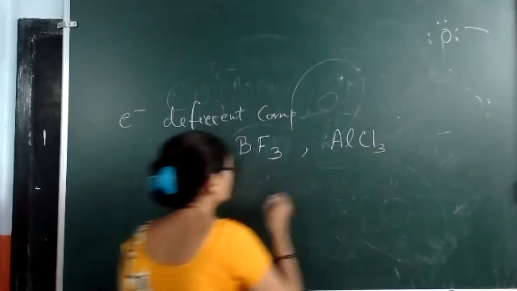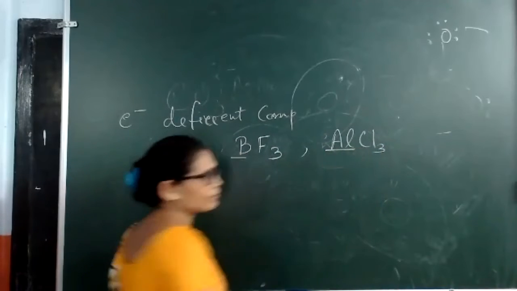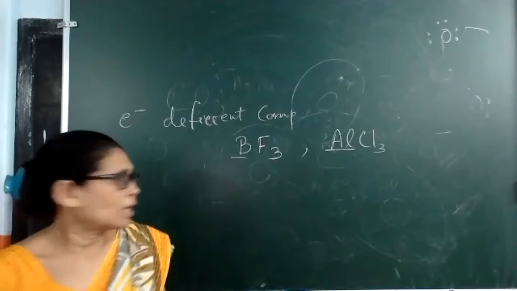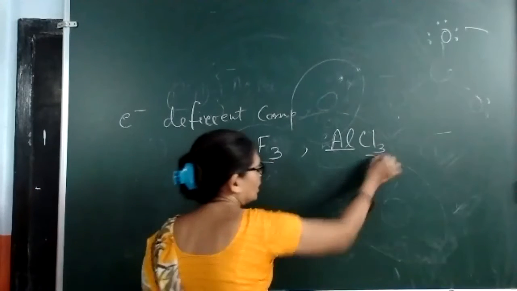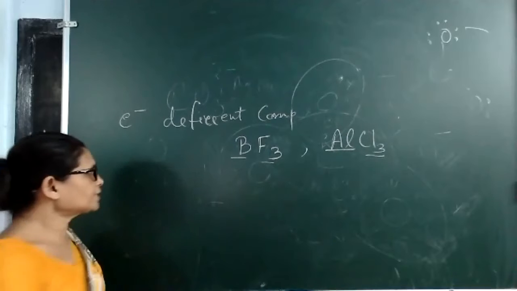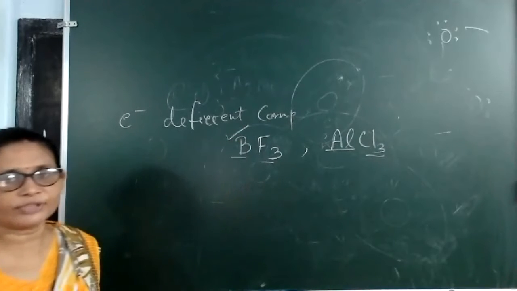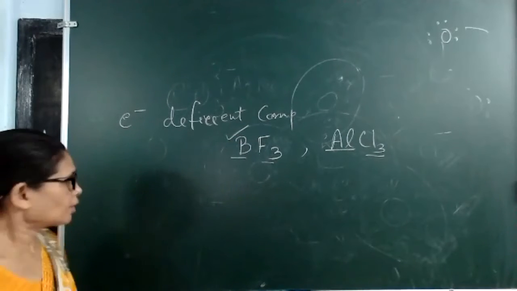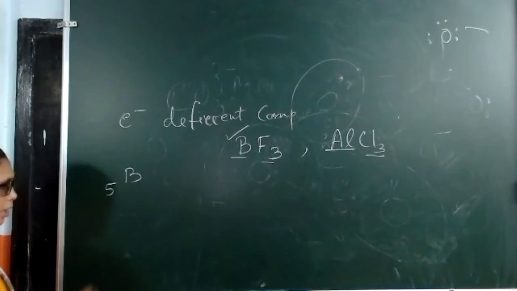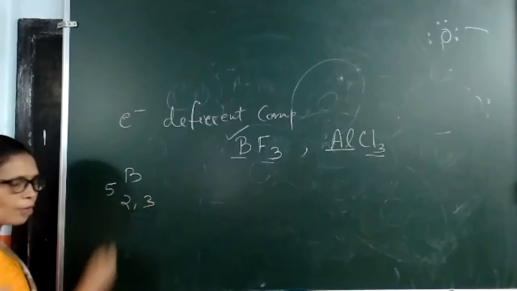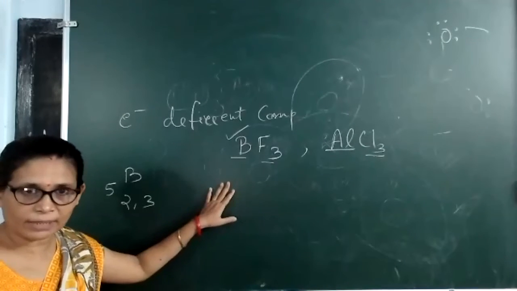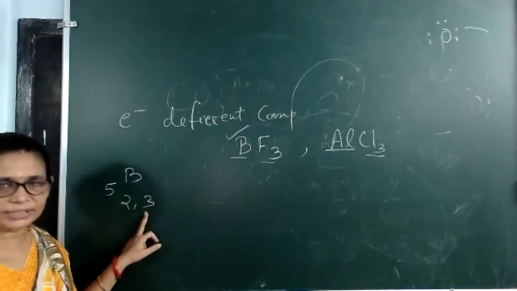aluminium chloride. Boron and aluminium, they both belong to the 13th group. Fluorine and chlorine, they both belong to the 17th group. Now let us see why we are calling it an electron deficient compound. Now see boron, atomic number is 5. So configuration 2, 3. How many valence electrons? 3. And these are pure covalent compounds. It is having 3 valence electrons.